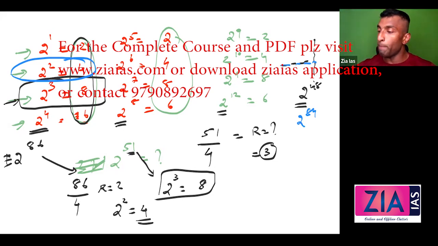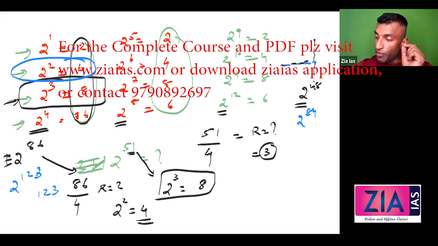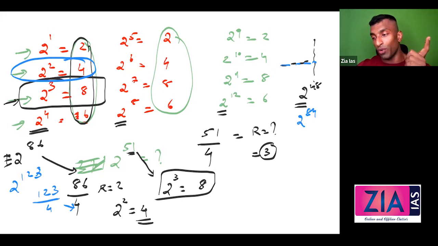I'll give you one more. Let's take 2 raised to 123. What I need to do? Take out the power 123. Divide this by 4. What is the remainder? 120 is gone. Right? Even to divide by 4, you don't need this. That is a divisibility rule. You just need the last 2 digits only here also. So 123 dividing by 4 and 23 dividing by 4 is actually same.